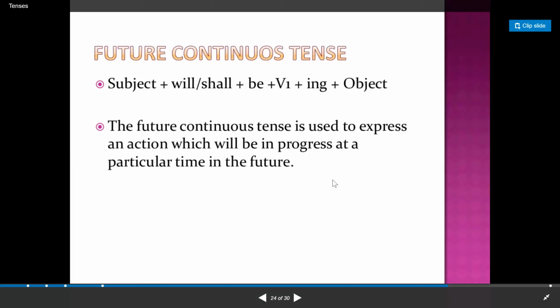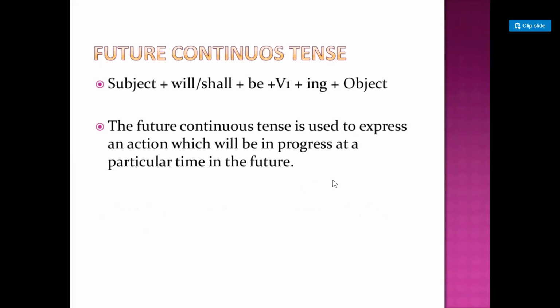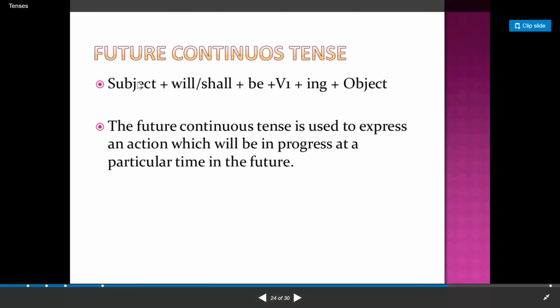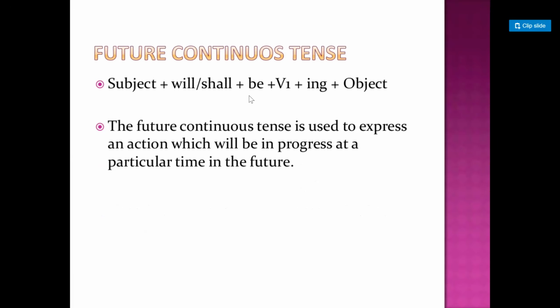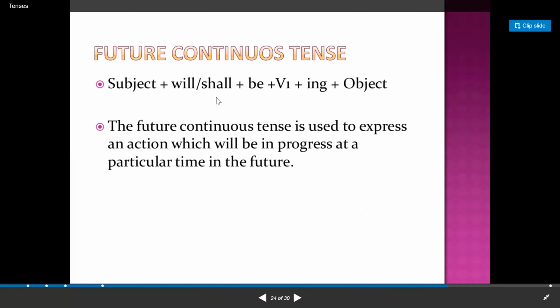Future continuous, any activity that will be in process in future or in your upcoming time. The sentence structure, listen, subject, will be and shall be. In simple future it was simply will and shall, but in future continuous there will be will be and shall be, first form plus ing, and then the object.